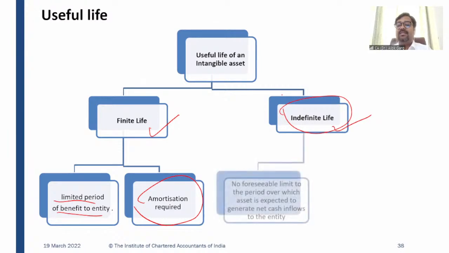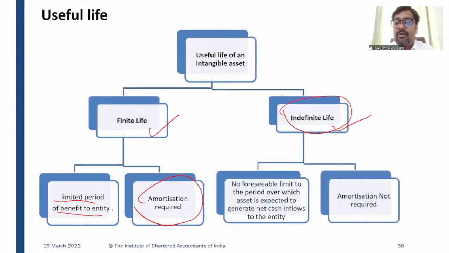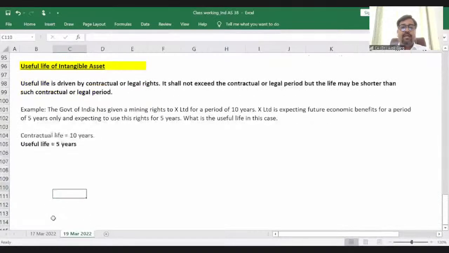In that case, the standard says that amortization is not possible, but mandatory impairment testing is required, right? So indefinite life means no foreseeable limit to the period over which the asset is expected to generate net cash inflow to the entity, and amortization is not required in this case, right? So friends, when I talk about useful life, useful life could be definite, useful life could be finite life, it could be indefinite life.